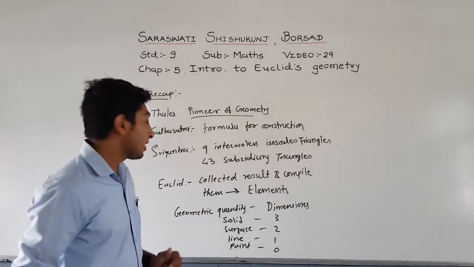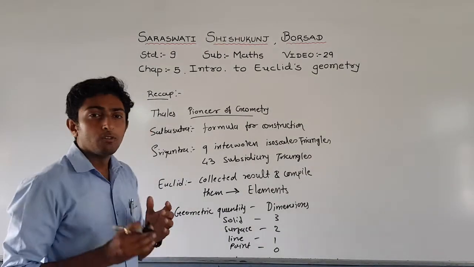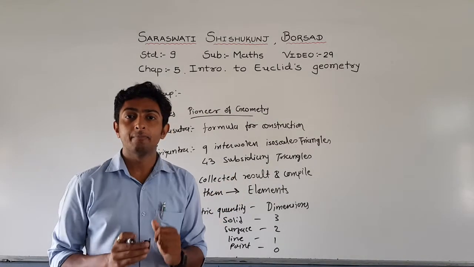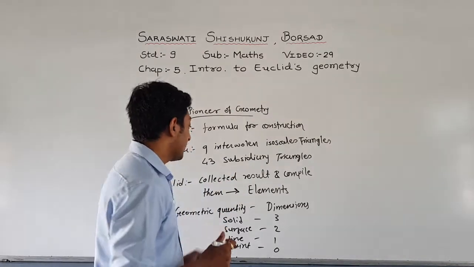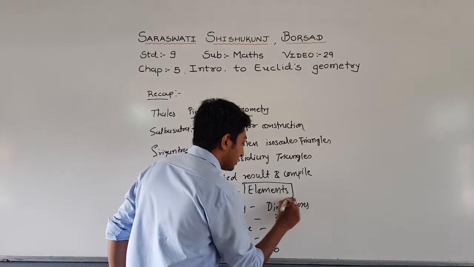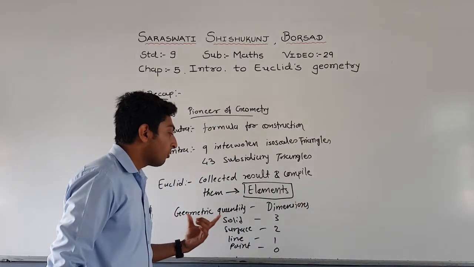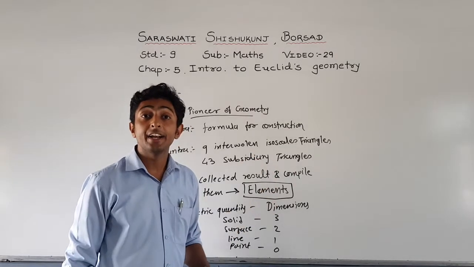We were also talking about Euclid. What did Euclid do? He collected results, compiled them and made a book, Elements. He also gave the geometric quantities and their dimensions.